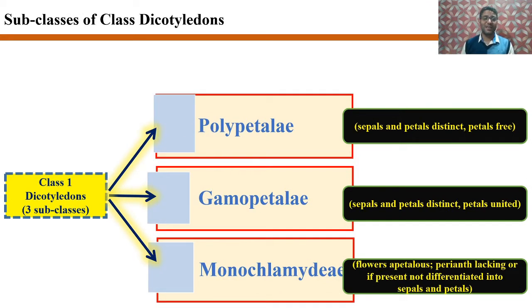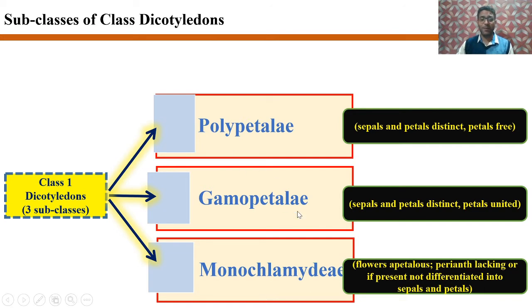Now coming to the first class of dicotyledons. According to Bentham and Hooker, they divided the dicotyledon class into three subclasses, namely Polypetalae, Gamopetalae, and Monochlamydeae. In the Polypetalae, the sepals and petals are distinct and the petals are free. That means they have got apopetalous condition.